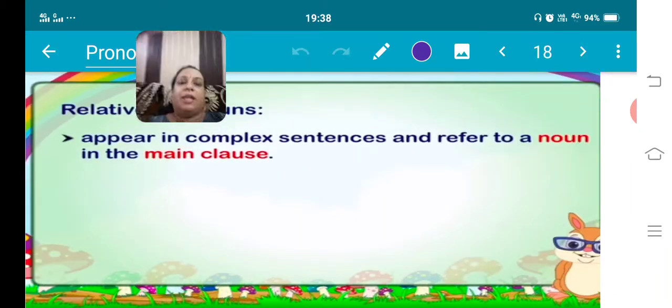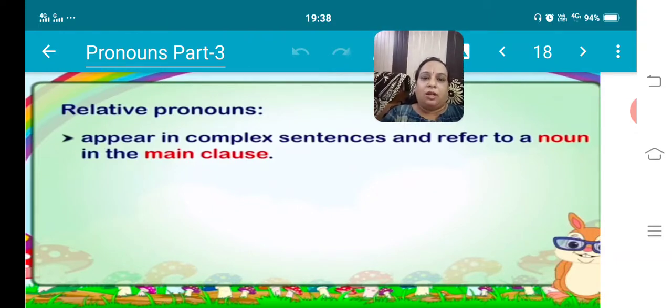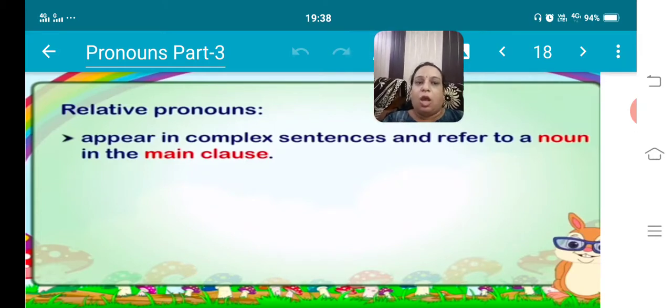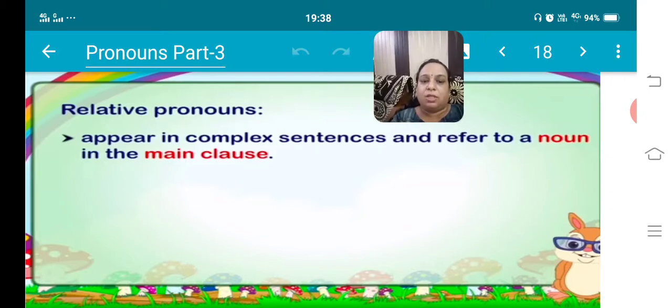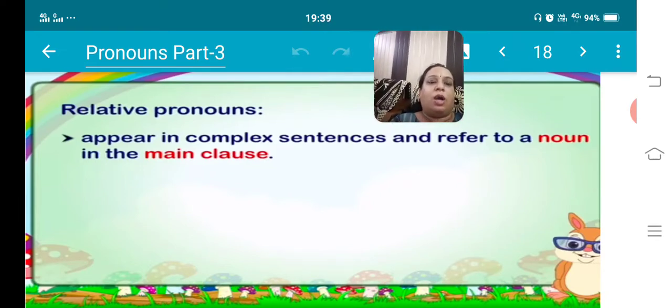Next is relative pronouns. Next and the last kind is relative pronoun. So we have studied earlier too that relative pronouns are again the WH family words. How it works, and how it is different from interrogative pronouns, that we have to see. Interrogative pronouns we have done, they are used to ask questions.